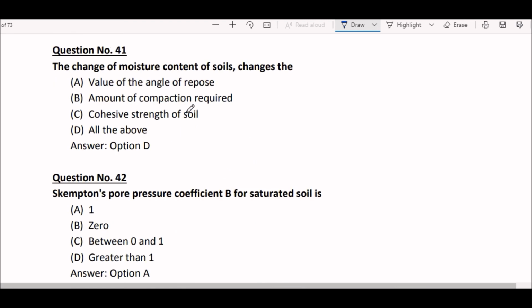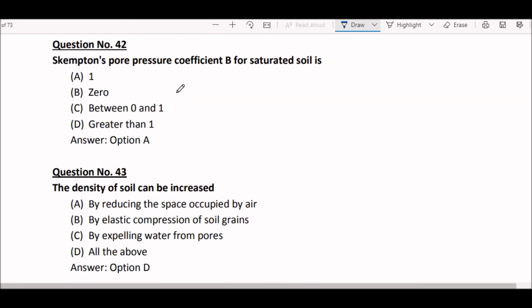Next question. The change of moisture content of soils changes the value of the angle of repose and amount of compaction required and cohesive strength of soil. So right answer here is option D, all of the above. Okay. Next question. Skempton's pore pressure coefficient B for saturated soil is 1. Okay, so right answer here is option A.